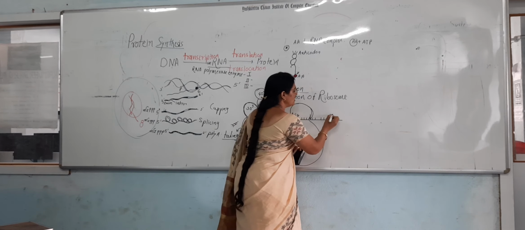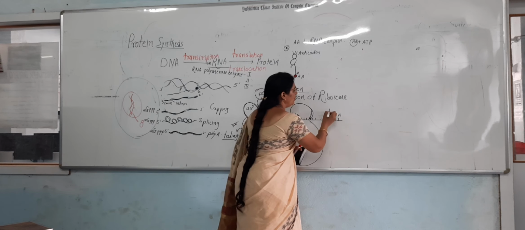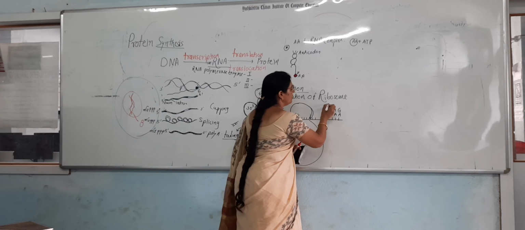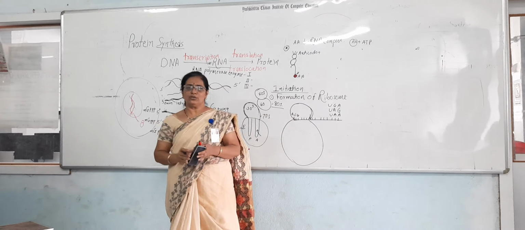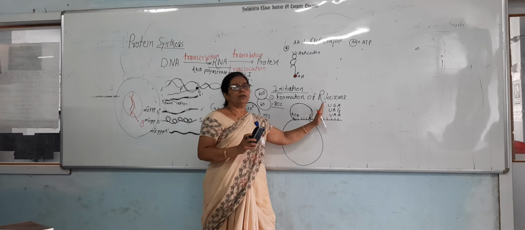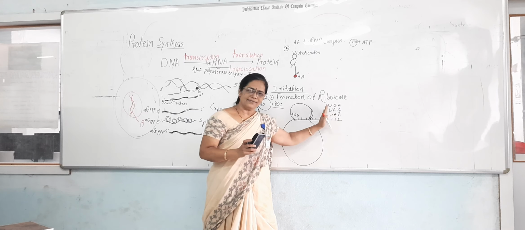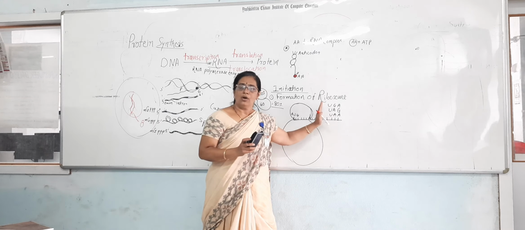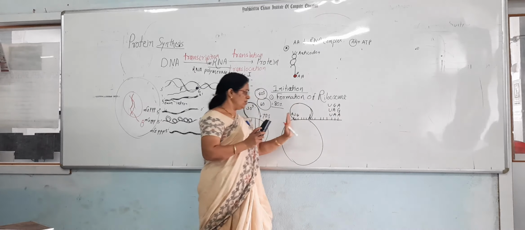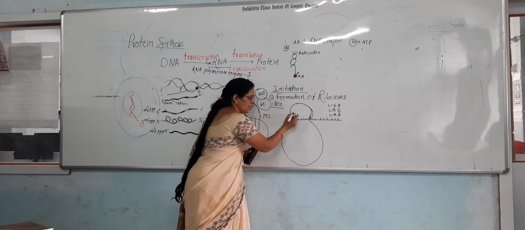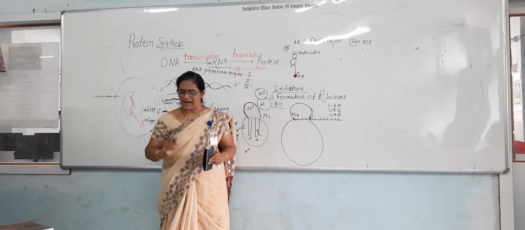The last codons are UAA, UAG, or UGA. These are called the nonsense codons. Why are they called nonsense codons? Because they do not code for any amino acid, and the protein synthesis stops here. That's why they are called nonsense codons. Here the first codon is AUG, where the protein synthesis starts.